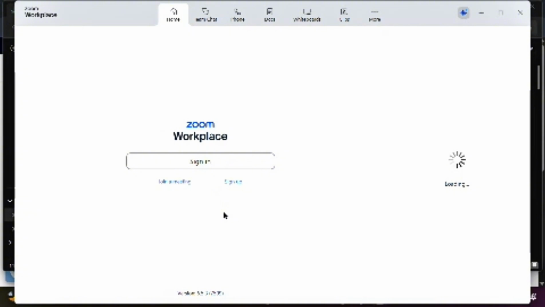That's how you install an application on your Windows. It's easy and very useful for daily computer use.